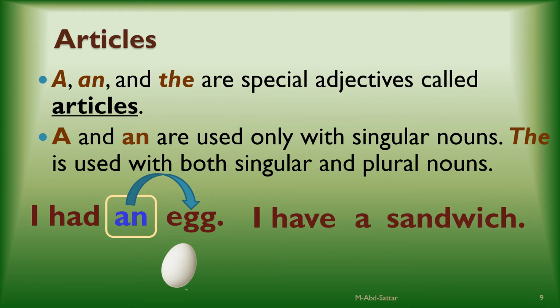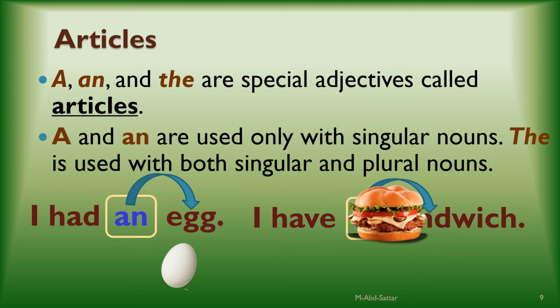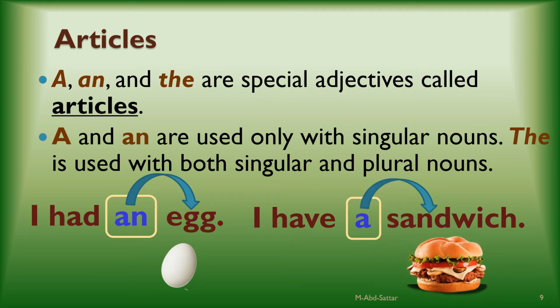Look at this example. I have a sandwich. Again, a is an article. It is an adjective because it modifies or describes the sandwich. It tells you how many sandwiches I have. It's one.